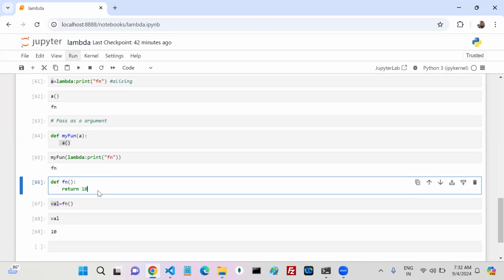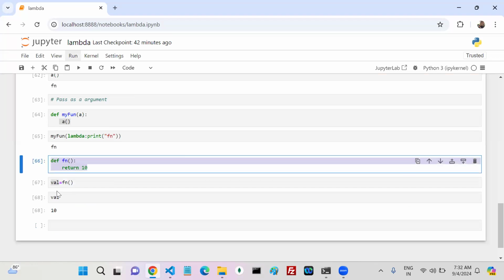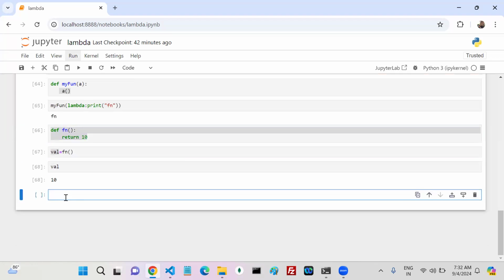Now to this particular function, I want to create a lambda function. Tell me how we can. Lambda. Is a function name required?